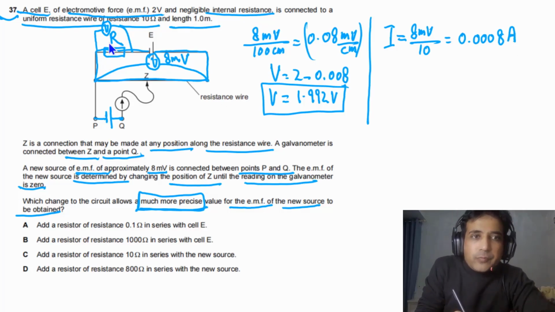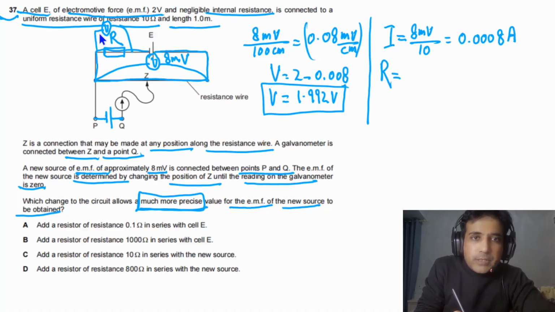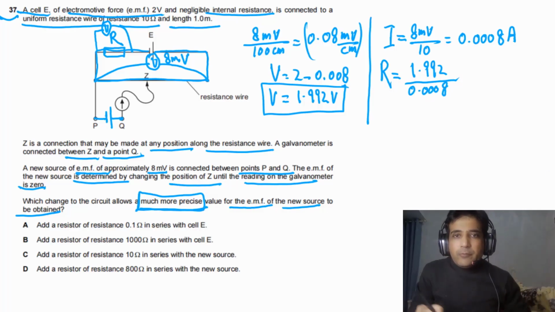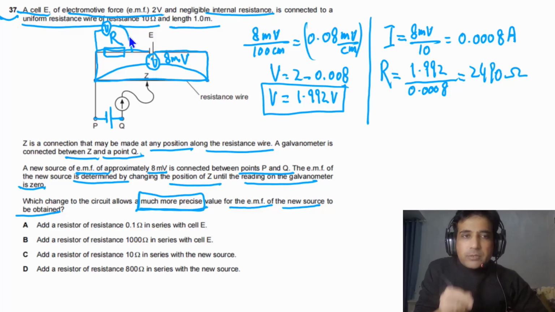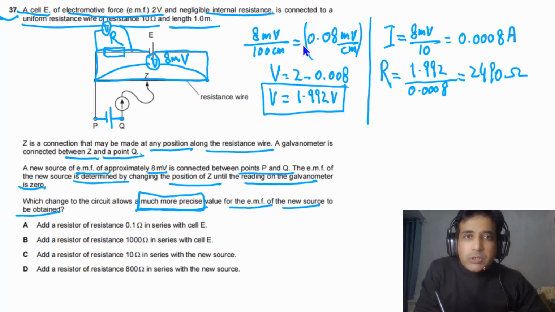Now we need to find out value of this resistance. So in order to find value of this resistance, we have potential difference across that one, that is equal to 1.992 divided by current 0.0008. If we solve this one, our answer will be equal to 2490 ohms. So if we connect this resistance in series with the resistor, we can get 8 millivolts here, and this will give us 0.08 millivolt per centimeter. If we move slightly by 1 centimeter, this will give us change in potential by this.